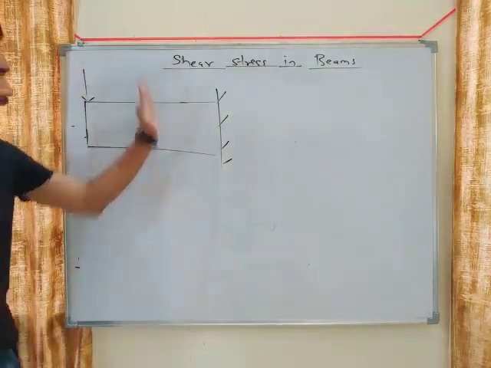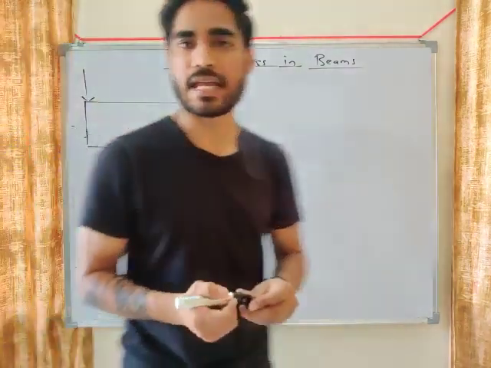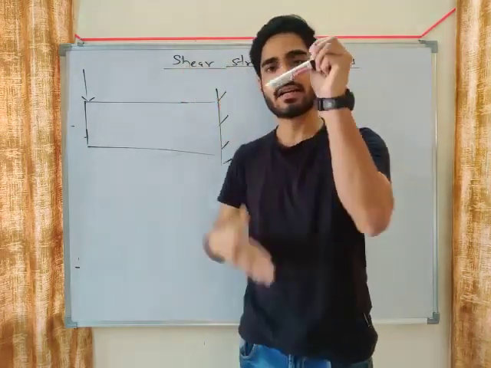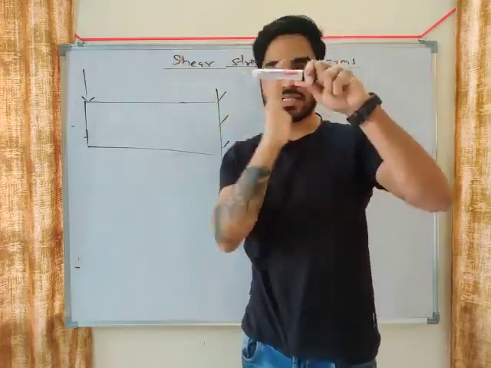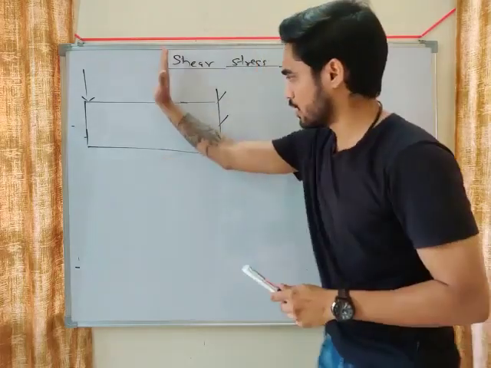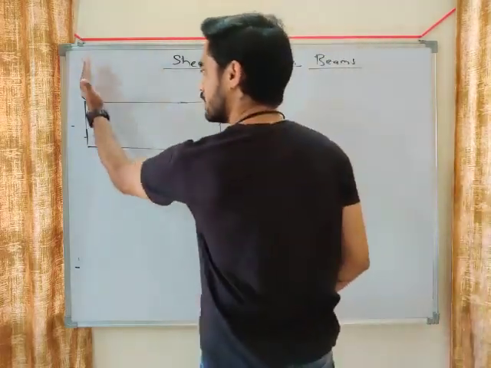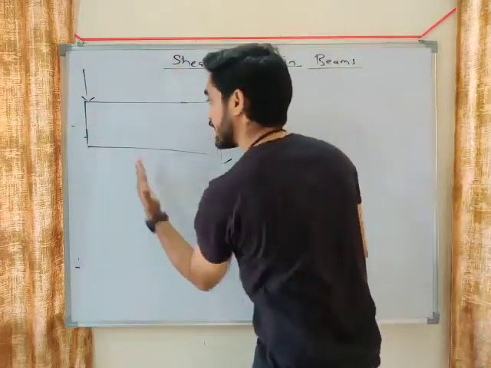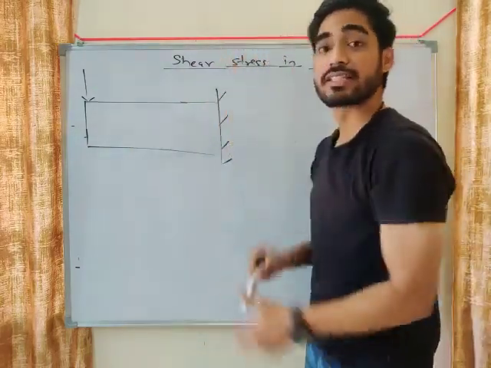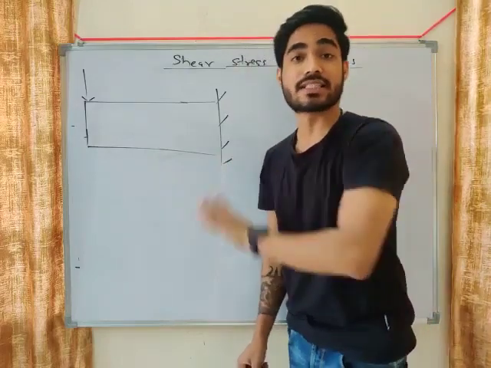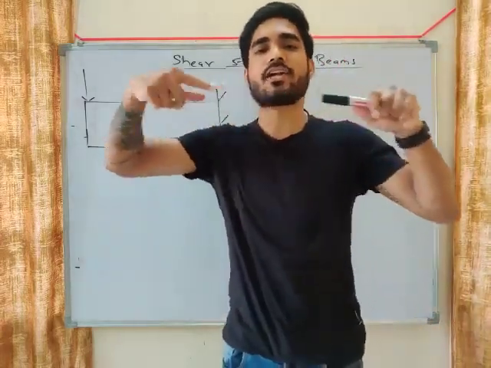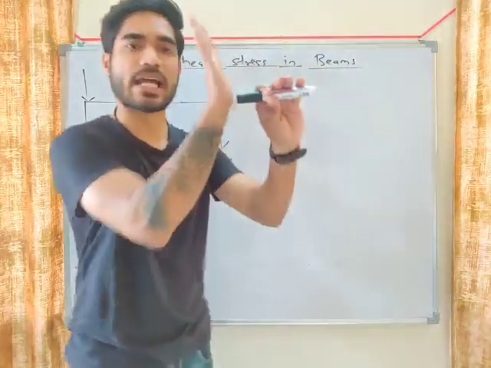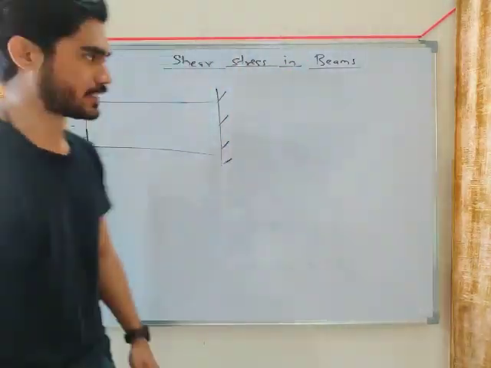Consider any plane of the beam. Let's say this is a cantilever beam. I have fixed this here and I am applying a force here. Consider any cross section. You will see that this force is acting parallel to that cross section, right? And if this force is acting parallel to the cross section, which stress will be developed, my friend? Shear stress, right? If the force is acting normal, there will be normal stress, axial stress, and if the force is acting parallel, there will be shear stress, right?